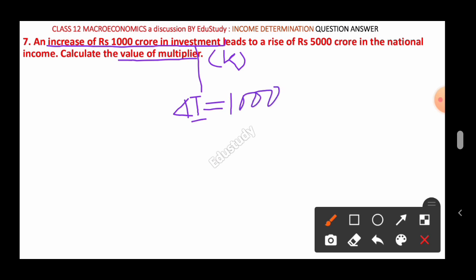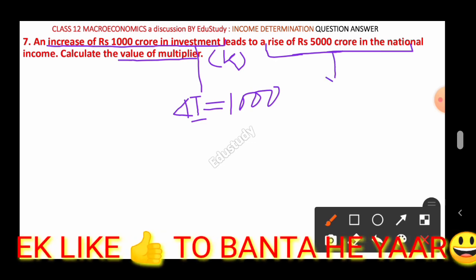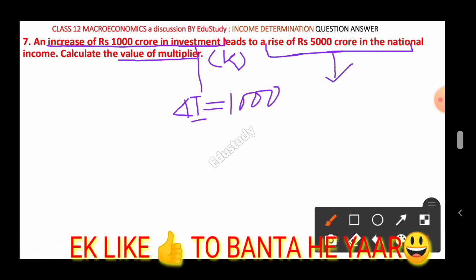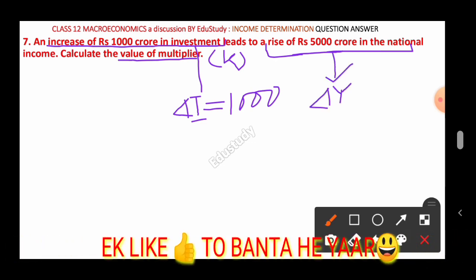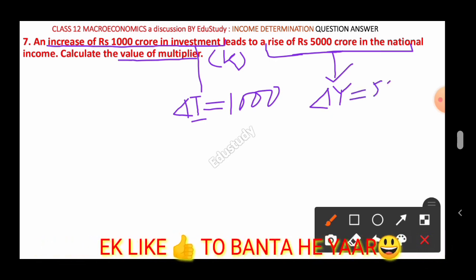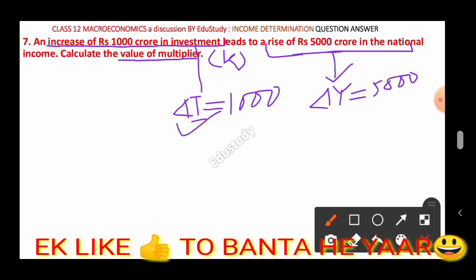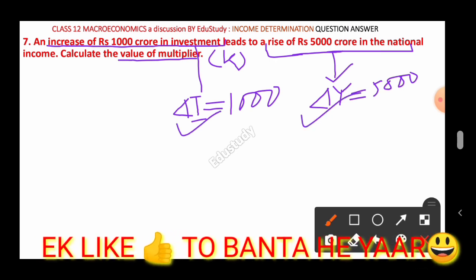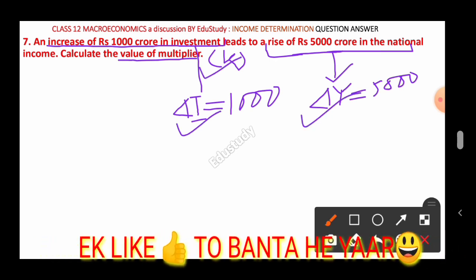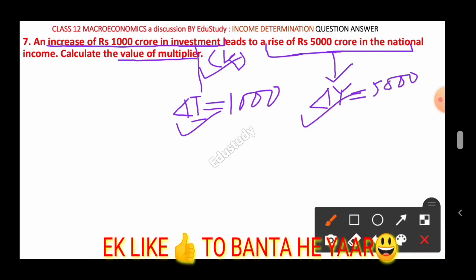Similarly, a rise of rupees 5000 crore in national income is given. Increase in income means change in income, that is del Y, and the value of del Y is rupees 5000 crore. That means del I and del Y are given, and we are asked to find the value of multiplier. Then how to find it?